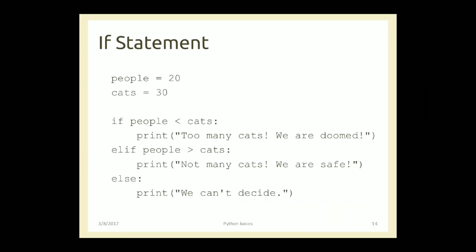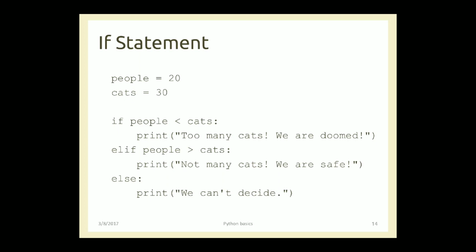Next example is, what if I want to use something with the concept of otherwise. Over here we have else or elif. So the first statement is if statement. If people is less than cats, we print 'too many cats, we are doomed'. Elif basically means that if in case the first condition is false, we will land to the elif statement. Elif is basically the joining of else with if. Okay, if the first condition is false, we come to the next else, right, and we check the next if. So basically, going to the else if part in Python, we call it as elif.